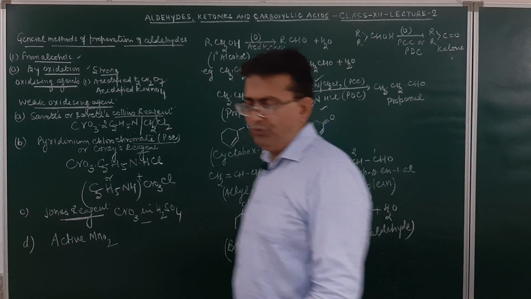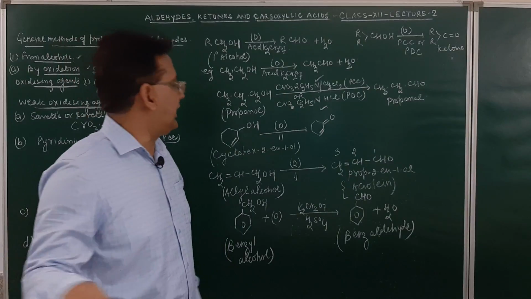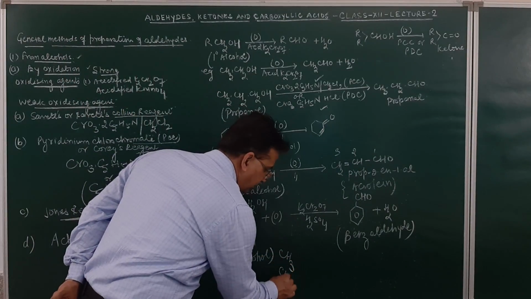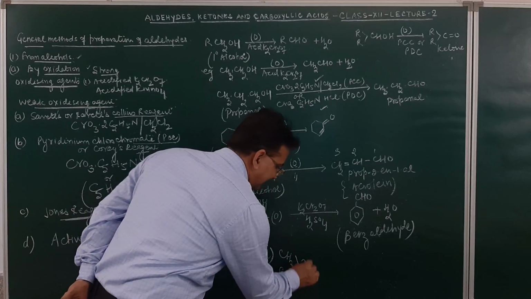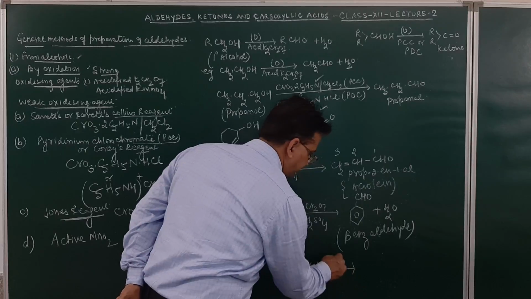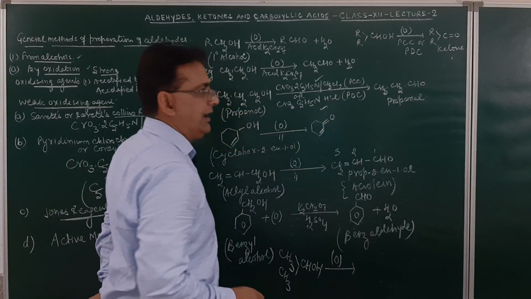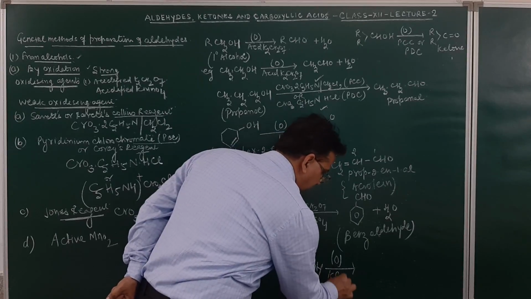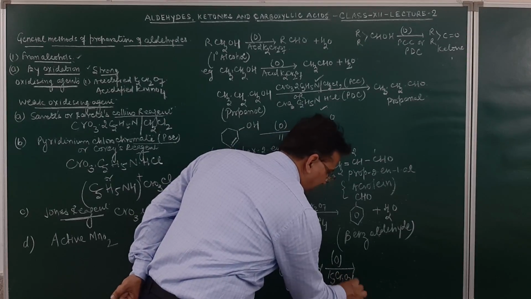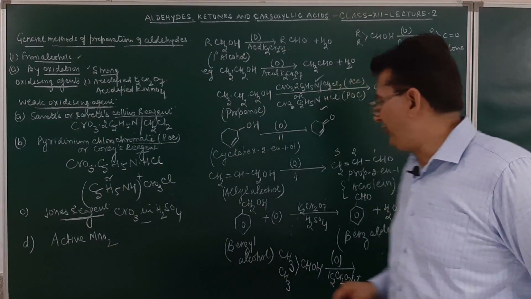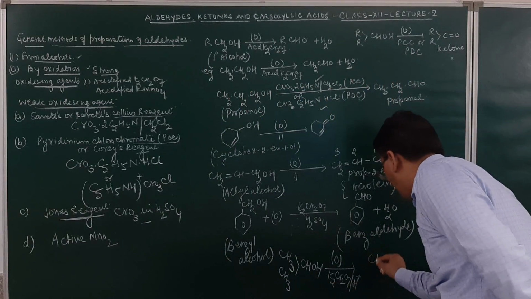Yes? If you would have taken over here the isopropyl alcohol. Isopropyl alcohol is CH3, CHOH, CH3. Isopropyl alcohol on oxidation in presence of acidified potassium dichromate will result in the formation of a compound that will be called a ketone.